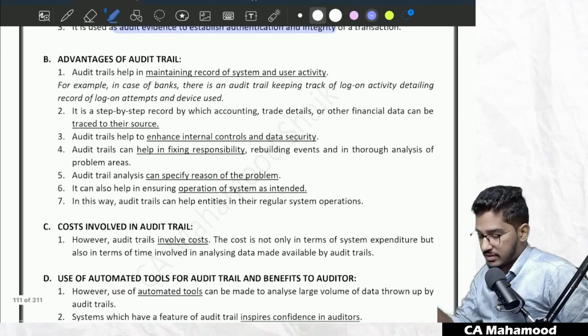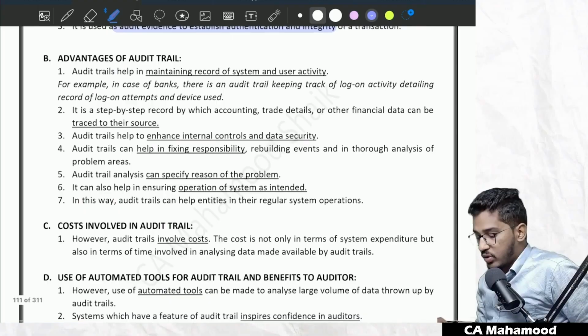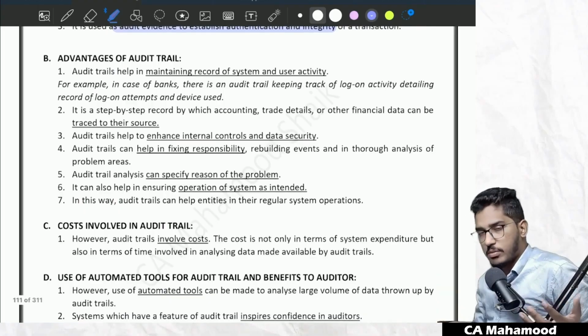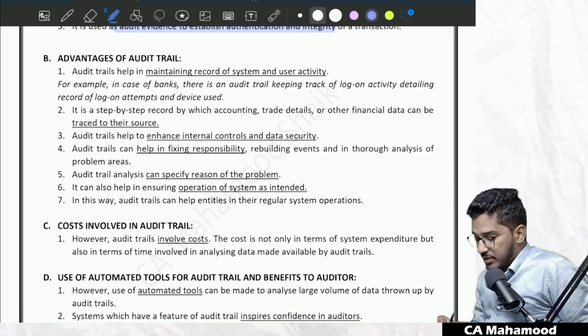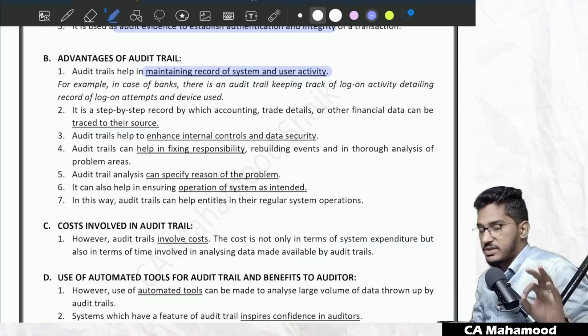Now, what are the advantages of audit trail? If this audit trail facility is there, what will be the advantages? See, they mainly talk about advantages to the management. Number one, audit trail will help in maintaining a record of system and user activity.